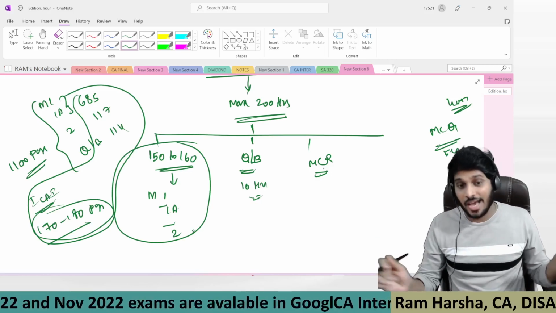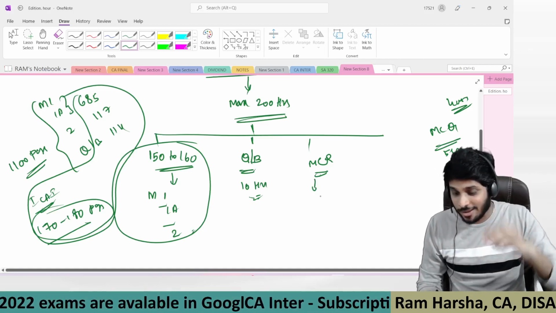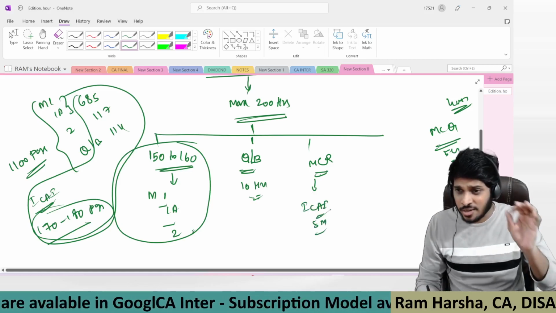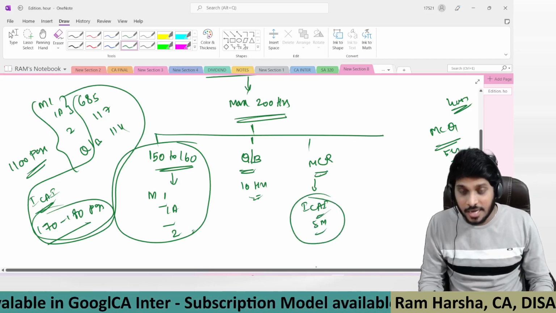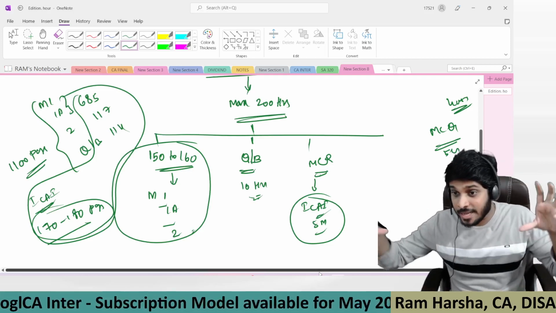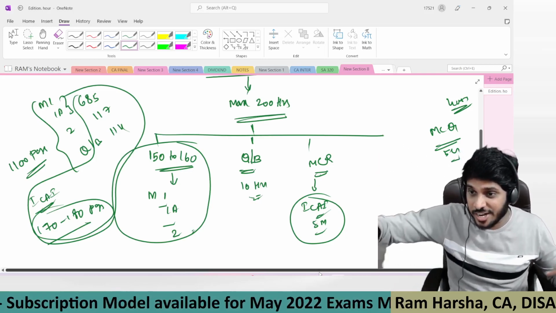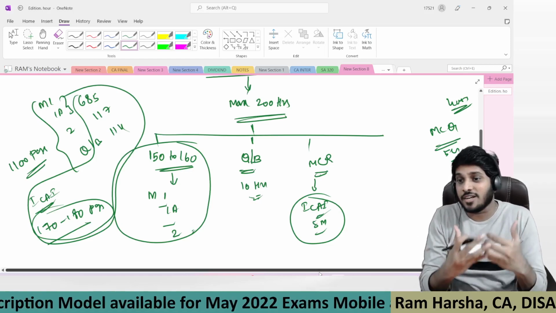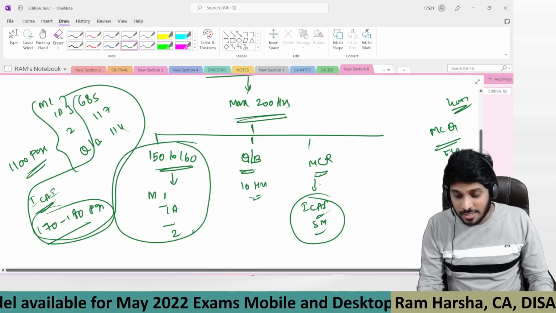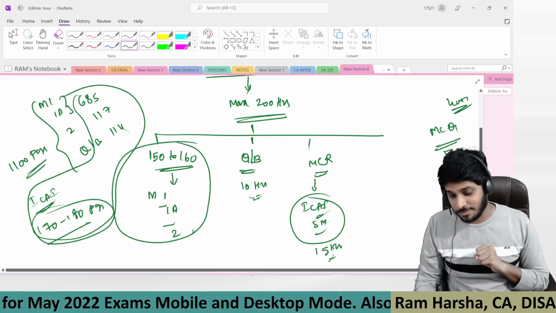I bet. And moreover, I'm not giving you any risk also, okay? For MCQs also, I am taking only ICAI study material. Only from that, I will explain how to solve the MCQ. Here it is not about reading a question and figuring out the answer. Here it is about decoding. Why are these 3 answers wrong? Why is this answer right? Why not these 3? In that way, you have to learn the MCQ. There is a completely different art of decoding MCQs. So with respect to MCQs, I'm going to give you approximately 15 hours of videos.